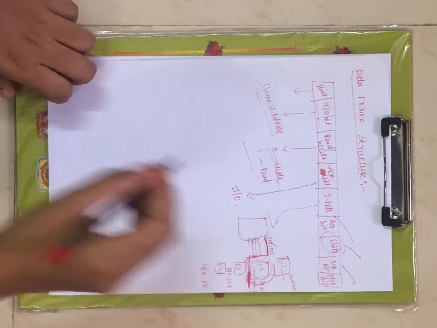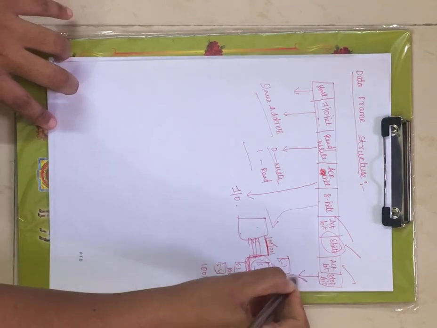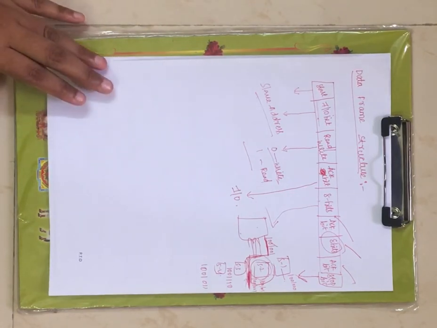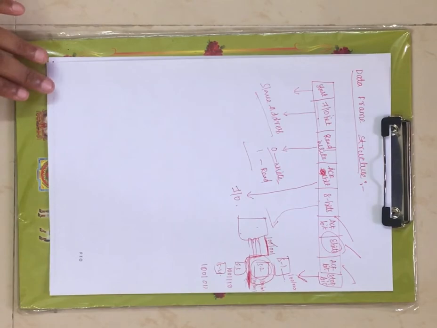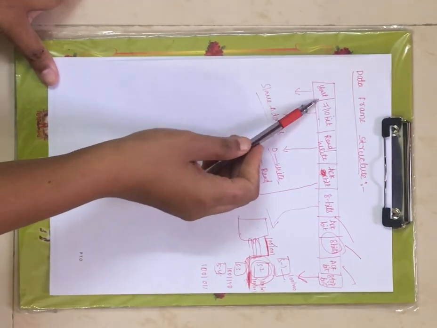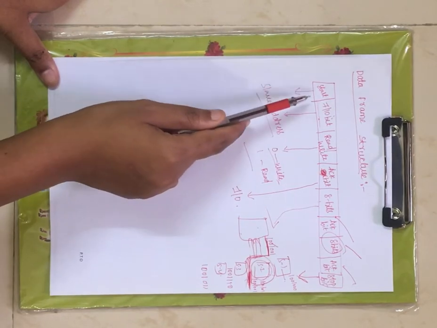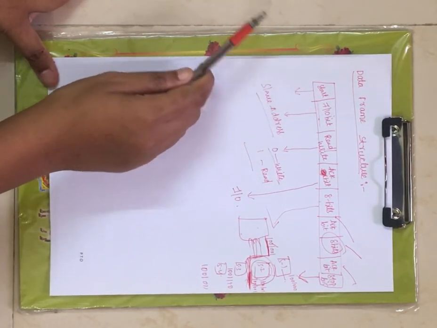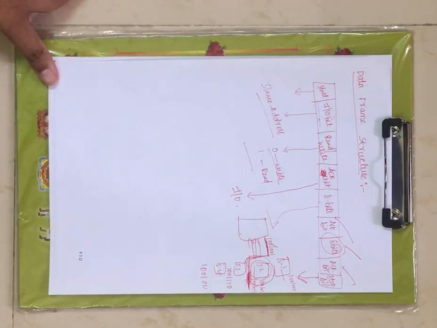Once the total data has been transferred between master and slave, a stop bit is generated. That indicates the stop of communication, right? Now this is the data frame structure of the I2C protocol. Now let me briefly explain again. Start: this bit is responsible for the starting of communication, right? The start bit is responsible for the start of communication.